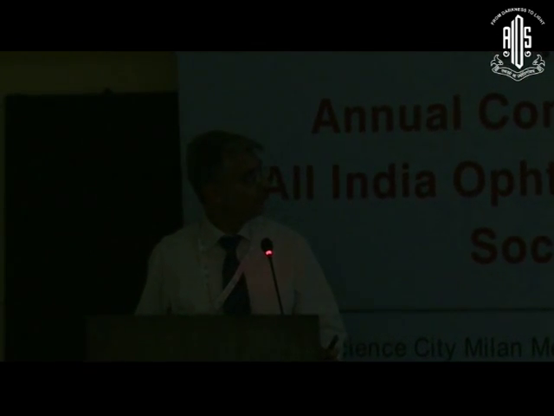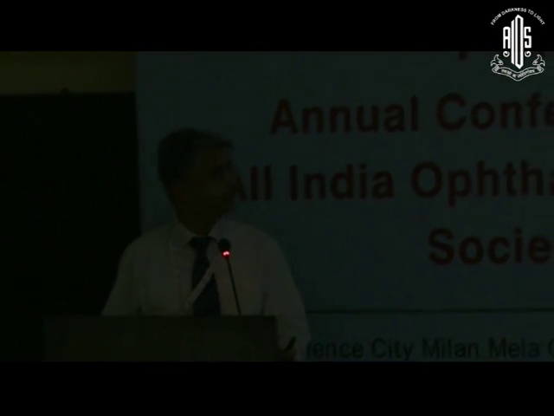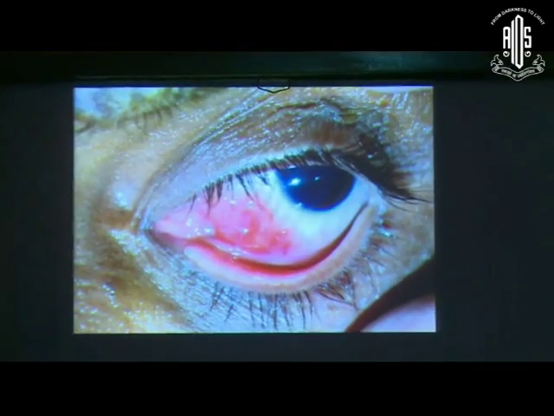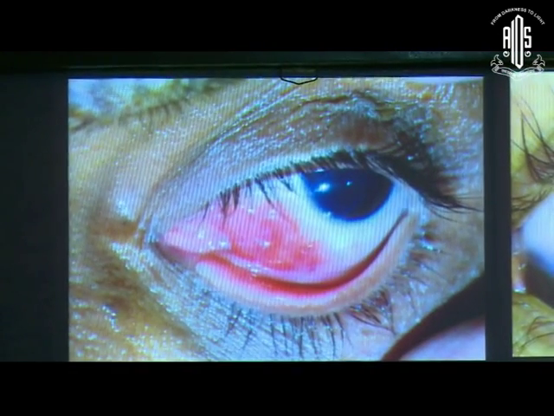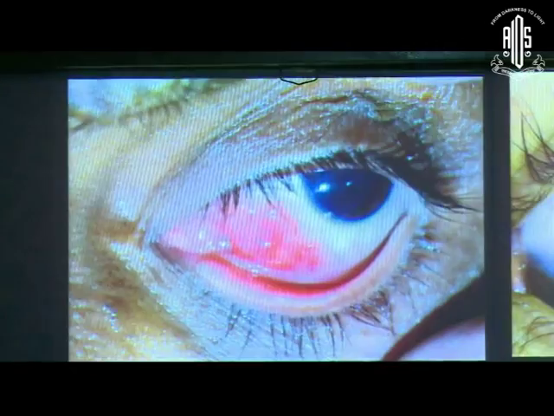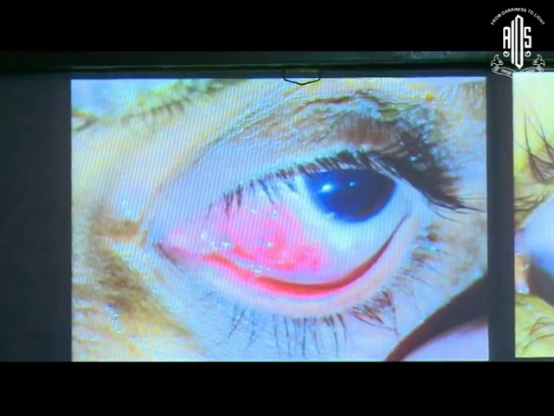this patient came with a reddish papilliform mass near the inferior-medial fornix. What do you think? Is it a benign or a malignant lesion? Benign or malignant? What does the audience think? Yeah, there are feeder vessels, there are yellowish deposits seen. Benign or malignant? Okay.